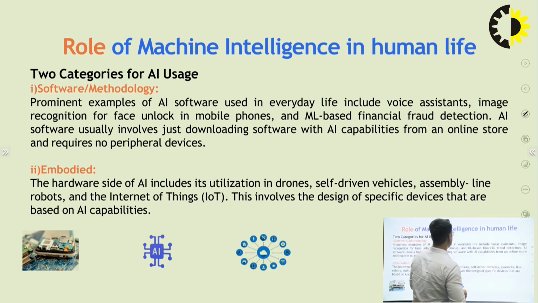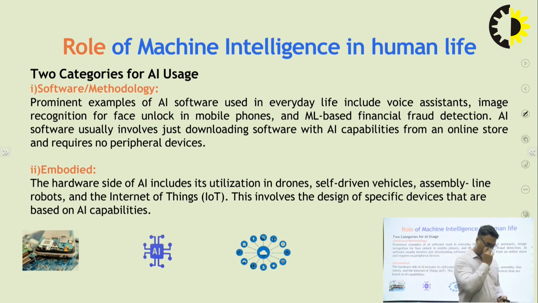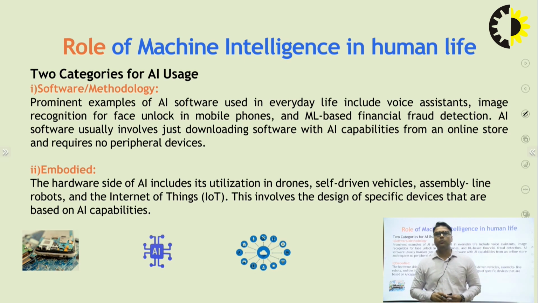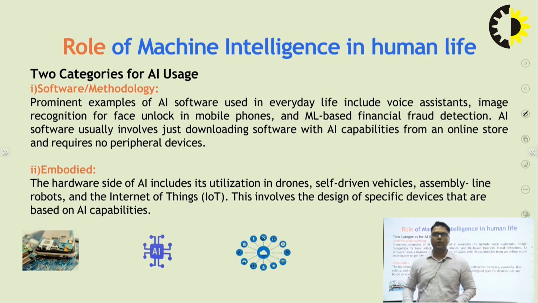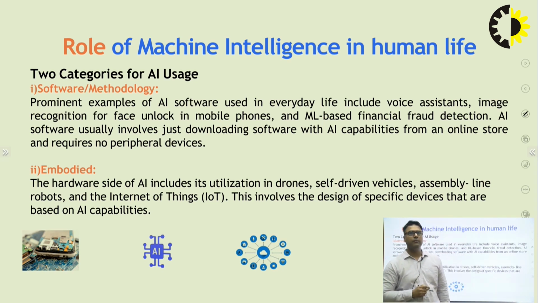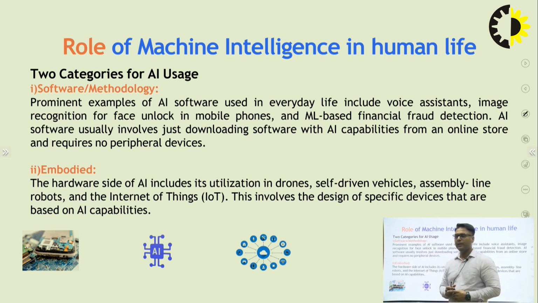Next, role of machine intelligence in human life. Basically, machine intelligence works in human life in two forms. First is software form, second is hardware. Hardware is embodied, not embedded, it is embodied. First, I have to see the software methodology. Prominent examples of AI software used in everyday life include voice assistants, image recognition for face unlock in mobile phones, and ML based financial fraud detection. AI software usually involves just downloading software with AI capabilities from an online store and requires no peripheral device.